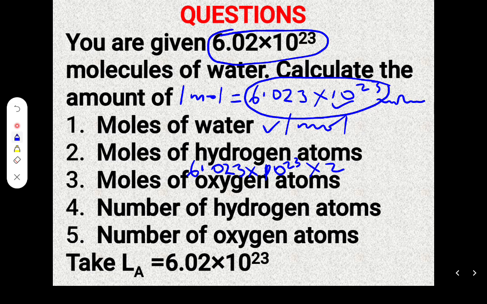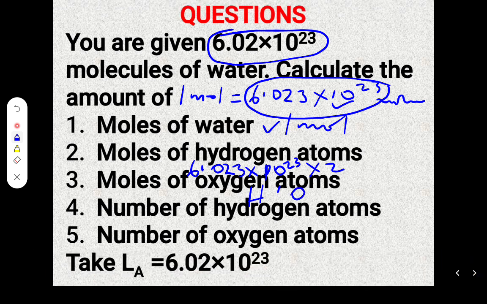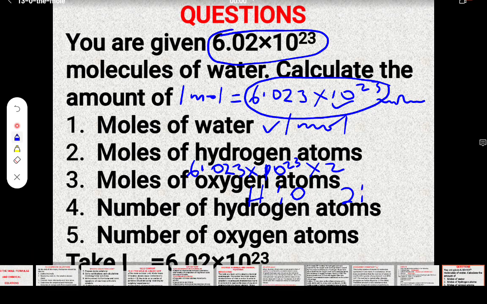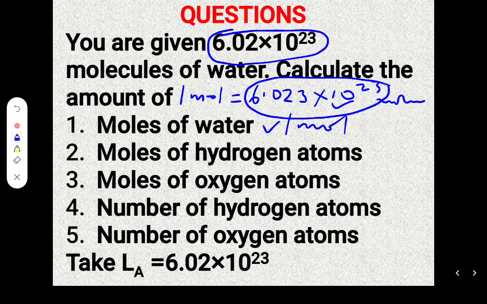Remember also that the ratio of hydrogen to oxygen in water is 2 to 1, meaning that for every 2 hydrogen atoms there is 1 oxygen atom. That means the number of oxygen atoms is simply equal to the number of molecules.